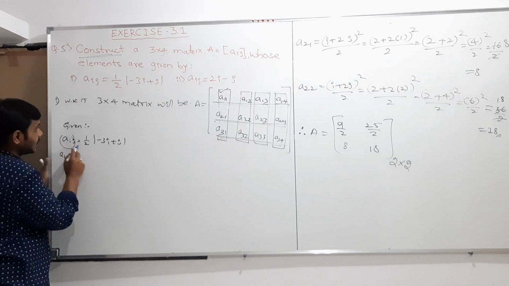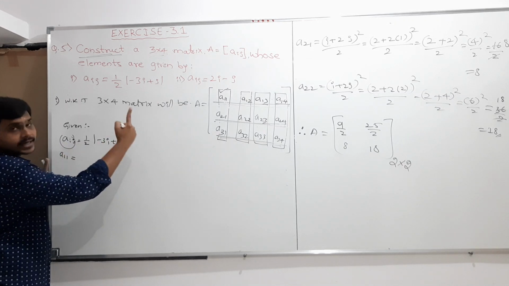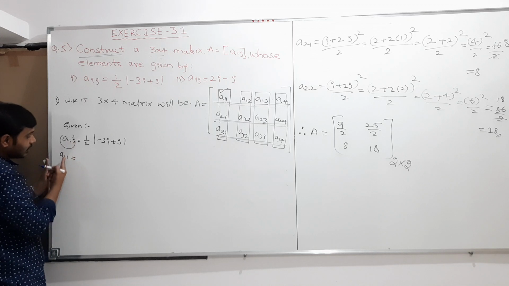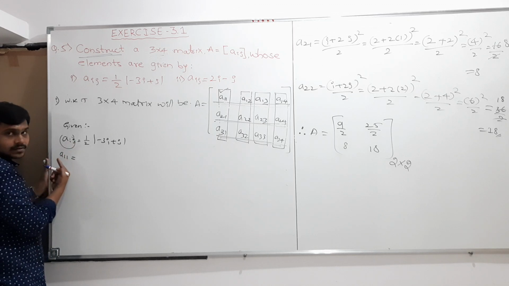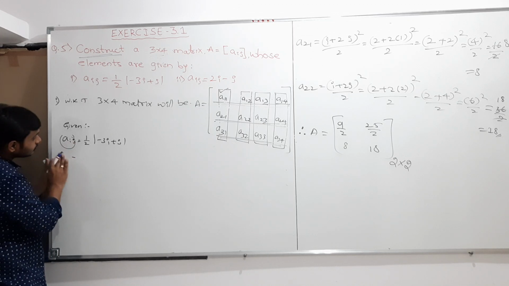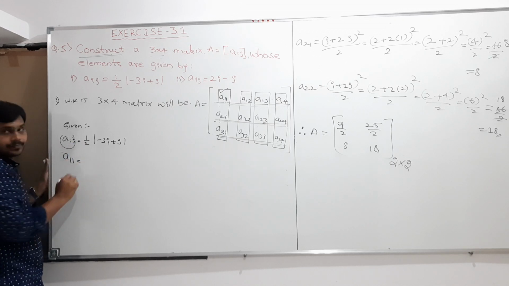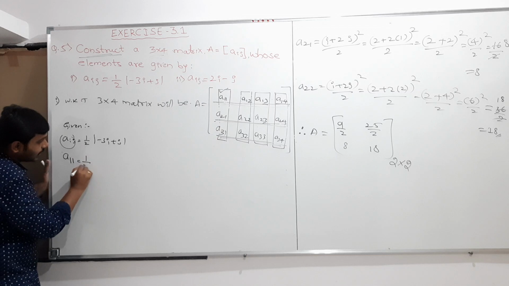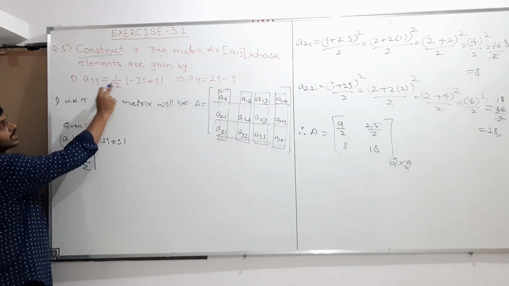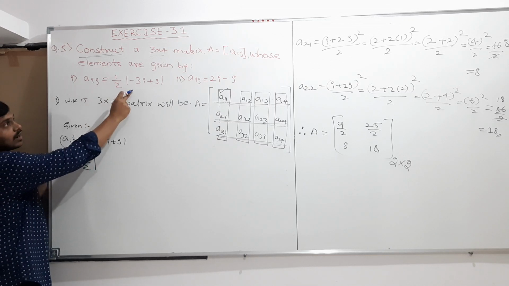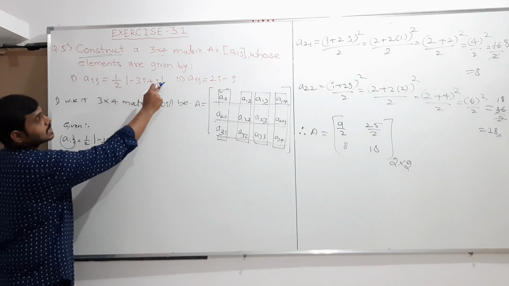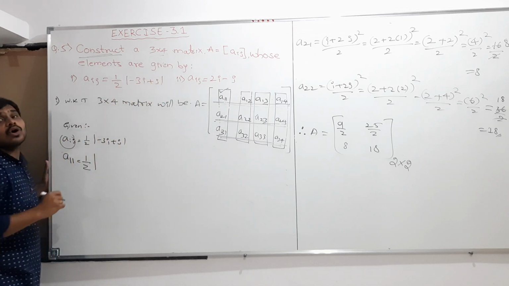Therefore I am taking it as a_ij. For the first element I need the value A11, so I am taking the i value as 1 and the j value as 1. So here I will write it as A11 equals 1 by 2 modulus of, however they define the element, it should satisfy this condition: half modulus of minus 3i plus j. This we call the modulus.